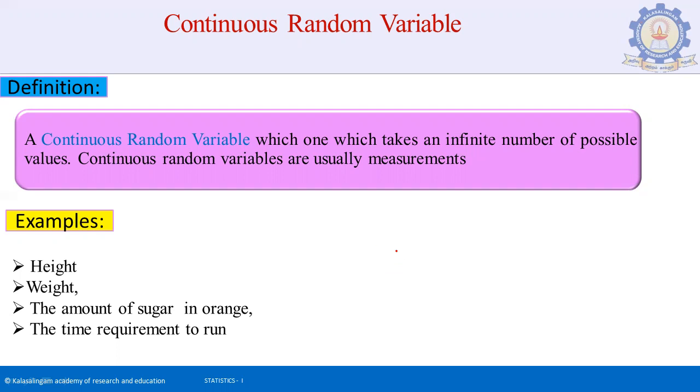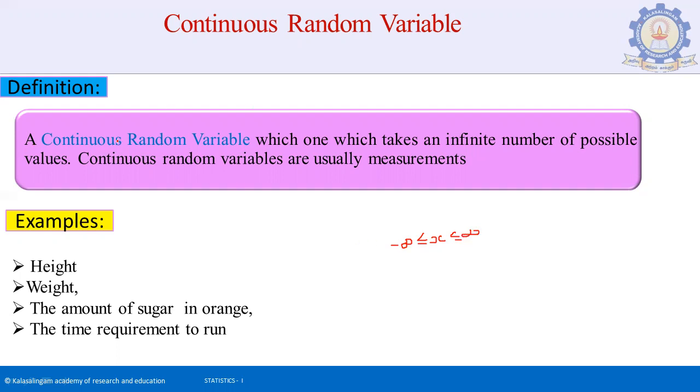So in a continuous random variable, we can take the variable in the interval minus infinity less than or equal to x less than or equal to infinity. Let's see the definition.